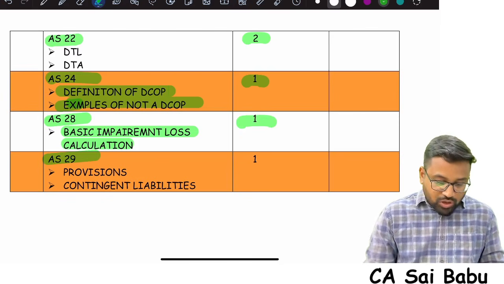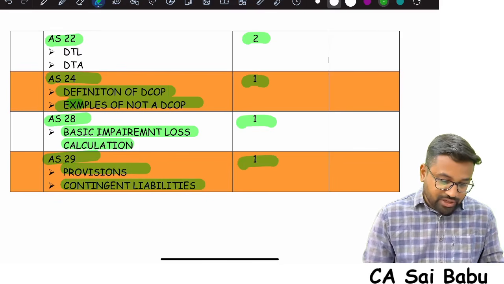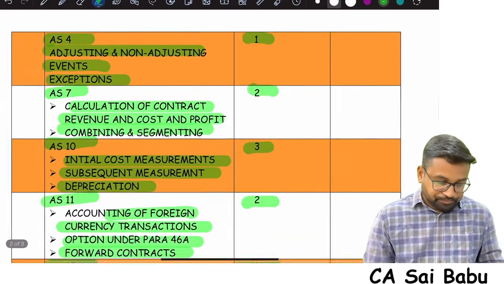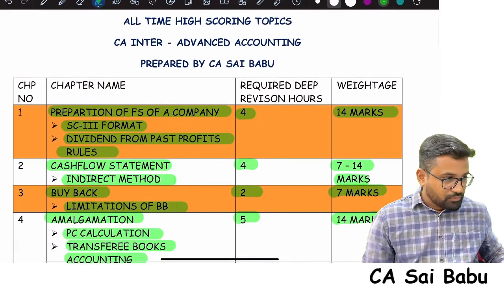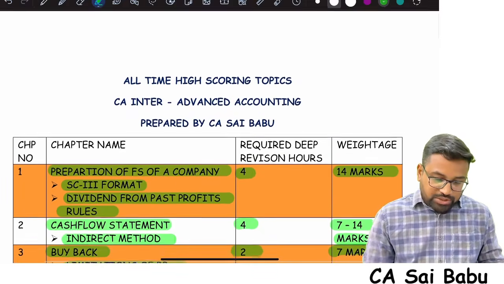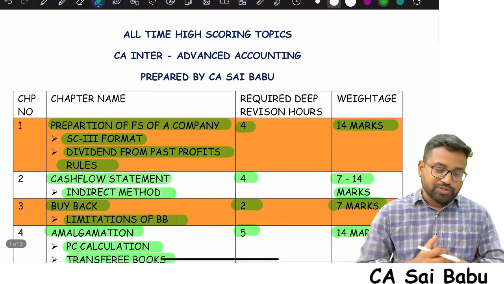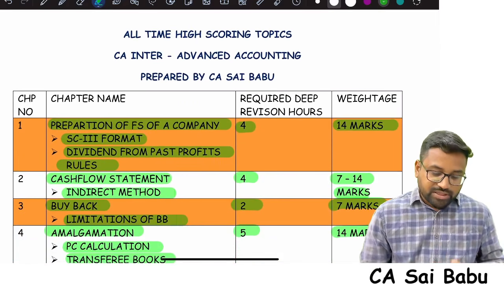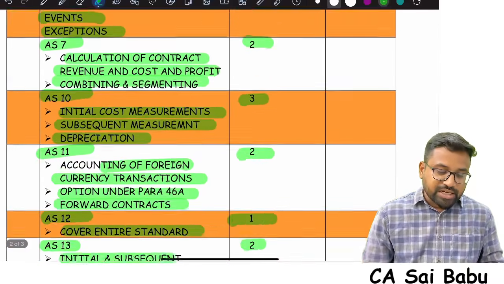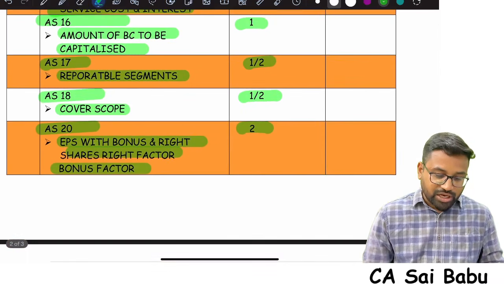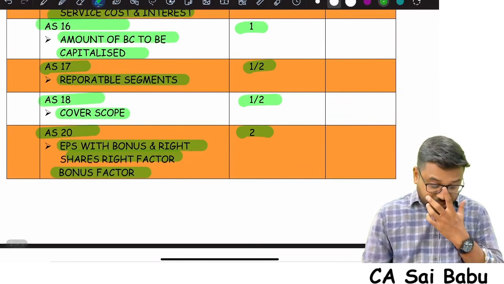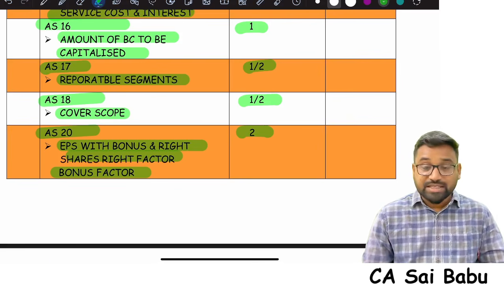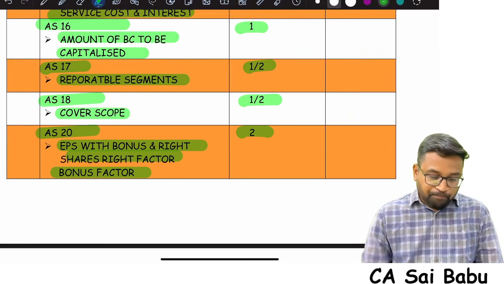AS29, the concept of provisions and contingent liabilities, 1 hour. Okay. So these are all the all-time high scoring topics or important topics from CA Inter Advanced Accounting. The remaining standards I have not provided because I thought they are not important. If you feel, AS19, Accounting Standard 5, AS9, you can prepare them.